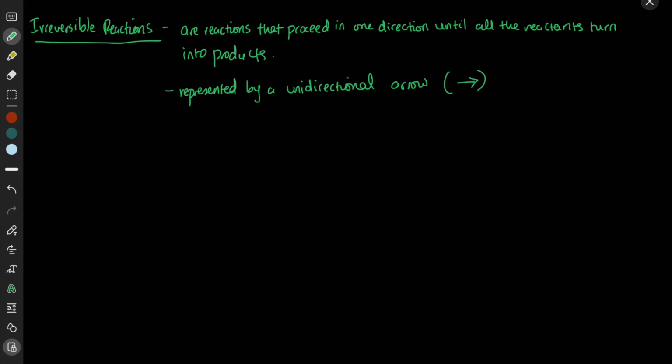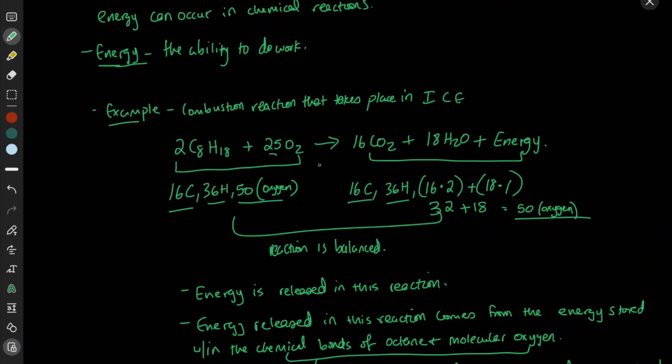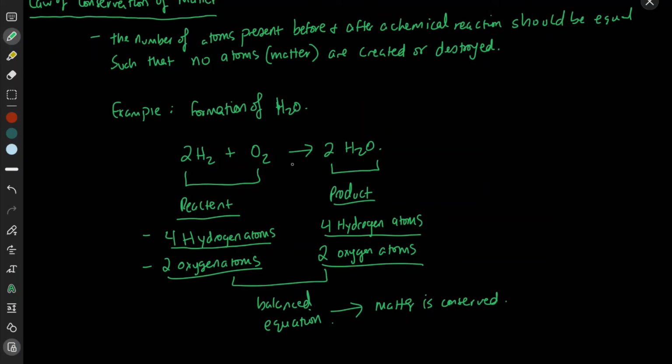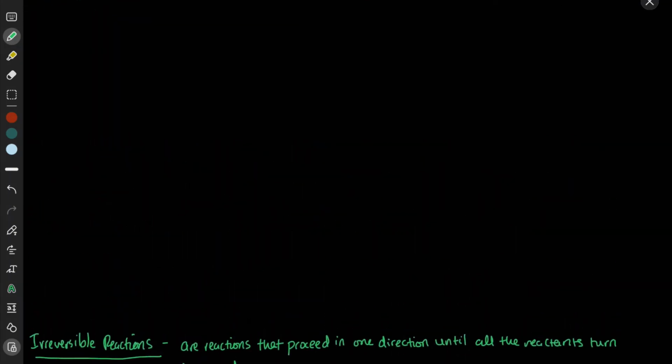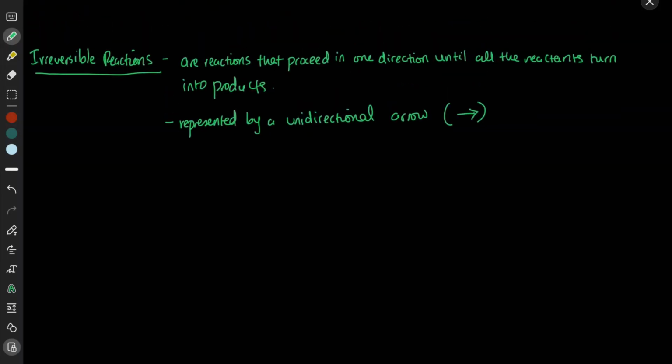And we've seen irreversible reactions here. If you look at a reaction like this, this would be considered an irreversible reaction because the arrow is pointing in one direction, which means that all of the reactants are going to be used up to form the products, and the reaction is going to proceed until all the reactants get used up. The same thing with water. Again, it's a unidirectional arrow, which means that all of the reactants are going to get used up to form the products. So that's what an irreversible reaction is.